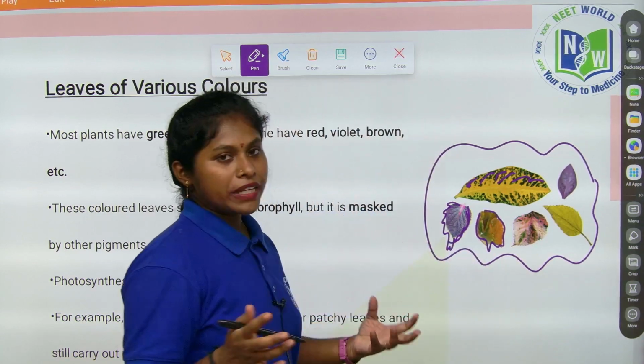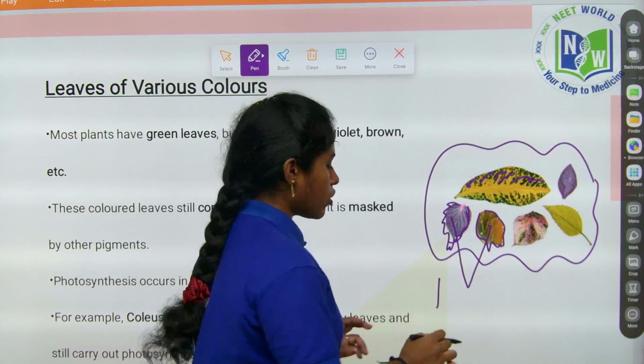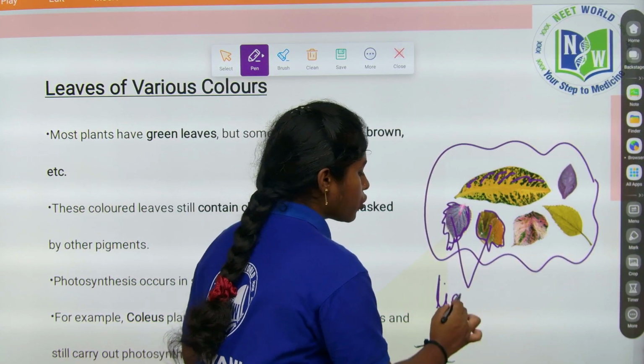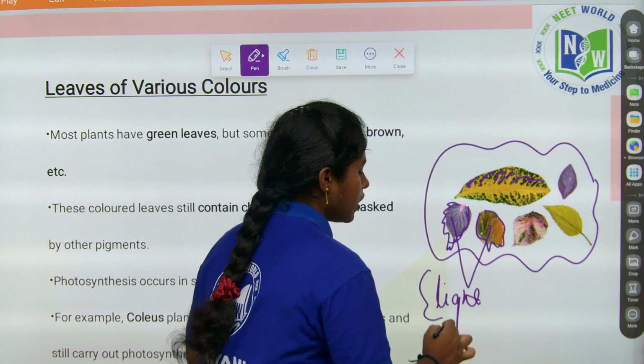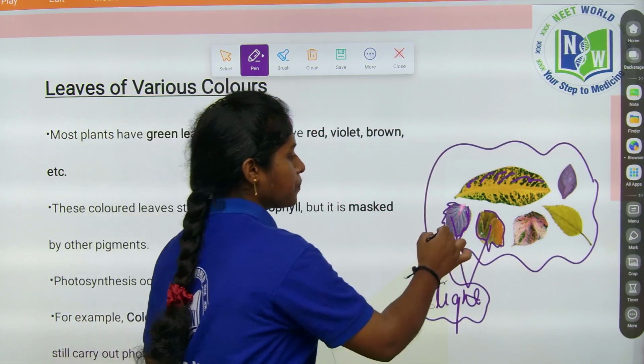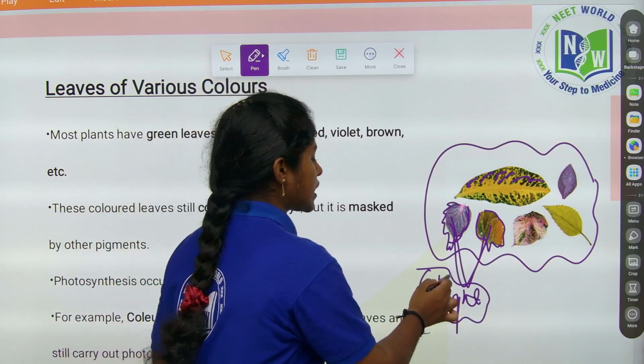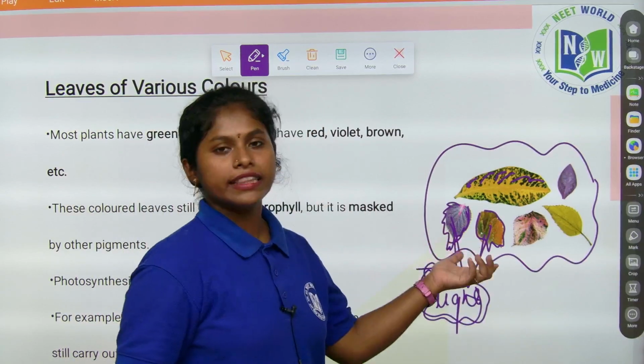So which means these also absorb light. The pigment of chlorophyll is masked by these colors, which means they are reflecting that color, but mostly the chlorophyll is masked in these leaves.